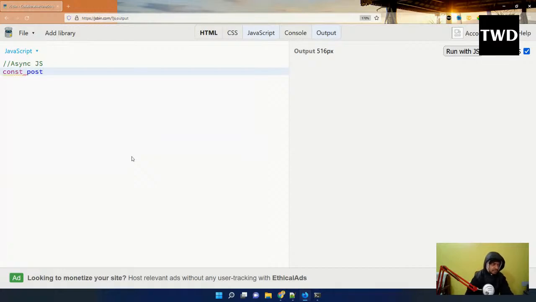Suppose I have posts, which is an array of objects. Title is JS basics, and summary is this post contains the basics of JS.